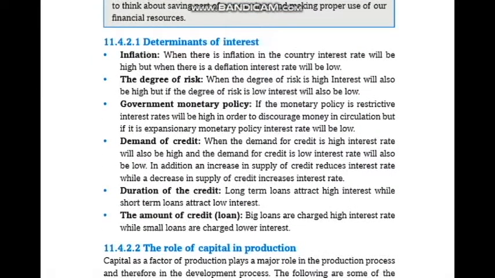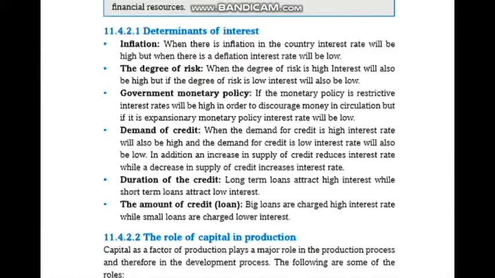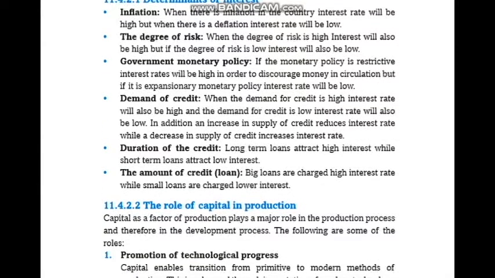Determinants of interest. Inflation is a determinant of interest. When there is inflation in the country, interest rate will be high. But when there is deflation, interest rate will be low. The degree of risk: when the degree of risk is high, interest will also be high, but if the degree of risk is low, interest will also be low.